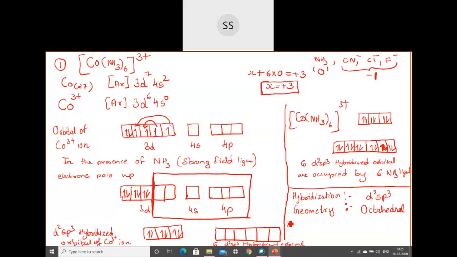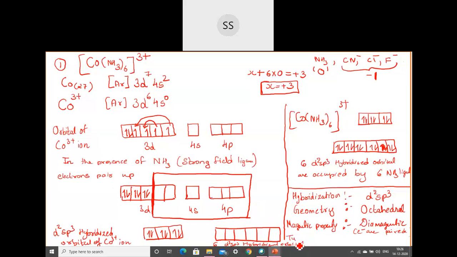And then get to the magnetic property. What will be the magnetic property? For finding out the magnetic property, you have to check the orbitals of the metal. In the presence of a strong field ligand, the electrons are pairing up. Always remember, if you have a strong field ligand, the electrons will pair up, so it will be diamagnetic. Remember, strong field means diamagnetic. So the magnetic property is diamagnetic in nature because the electrons are paired up. If you want, you can explain: electrons are paired here in the metal.